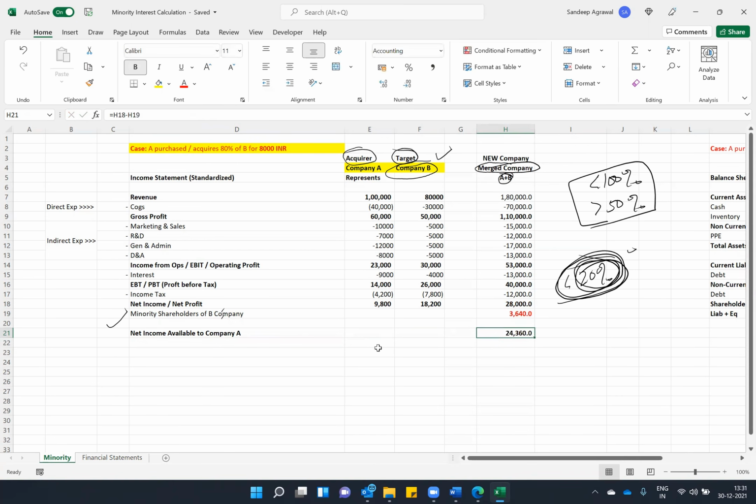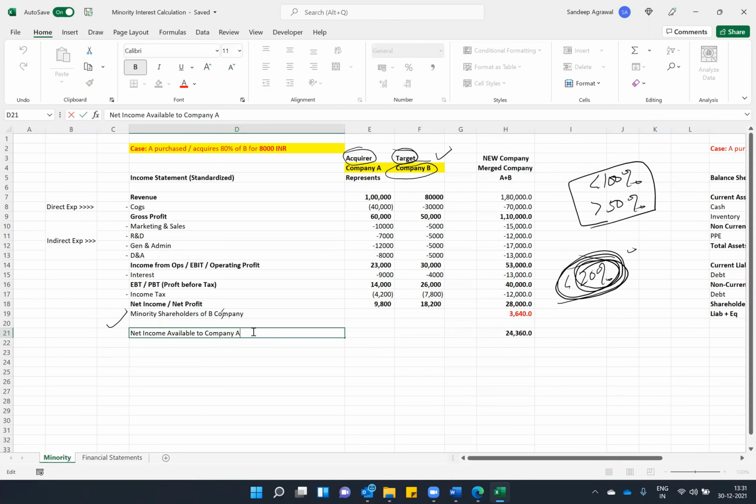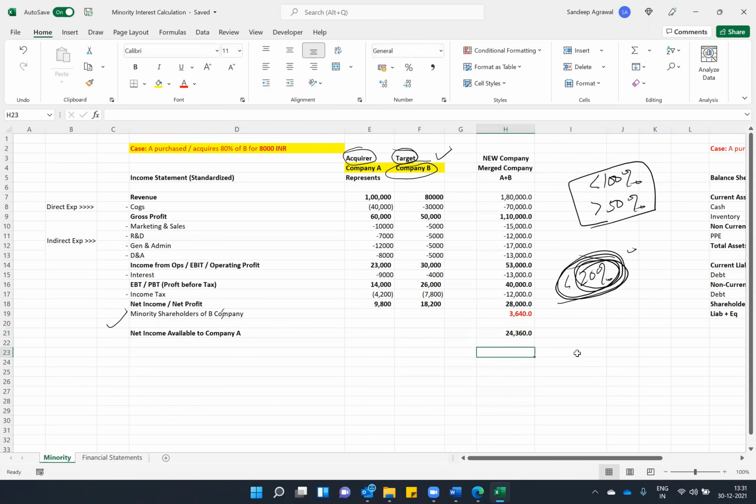This is the amount that company A owns because they have acquired company B. So this is 24,360, which is the addition of this plus 80% of this, right? 80% of 18,200, which is coming out to be the same.